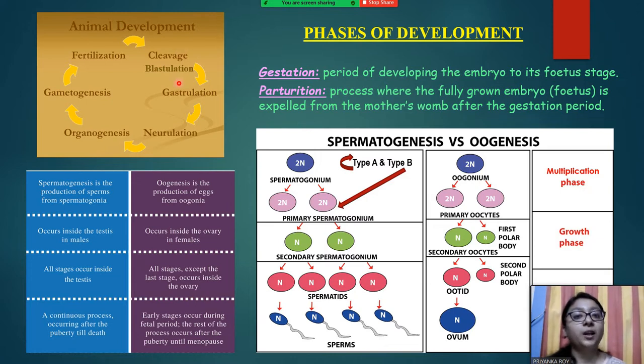So after cleavage, blastula formation happens, which I discussed in the previous video. From blastula, gastrula formation happens, which is the formation of 3 germ layers, and then neurulation, which is the formation of neural tube. Then other organs start developing, which is known as organogenesis, and then it goes back again to gametogenesis. So this is the main cycle.